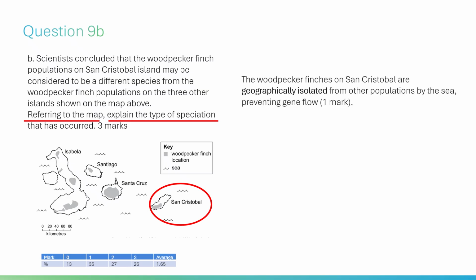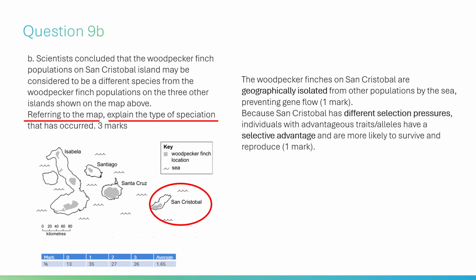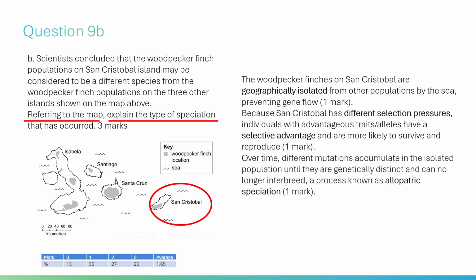To get full marks, the student must refer back to the map. The woodpecker finches on San Cristobal are geographically isolated from other populations by the sea, preventing gene flow, 1 mark. Because San Cristobal has different selection pressures, individuals with advantageous traits or alleles have a selective advantage, and are more likely to survive and reproduce, 1 mark. Over time, different mutations accumulate in the isolated population until they are genetically distinct and can no longer interbreed, a process known as allopatric speciation, 1 mark.